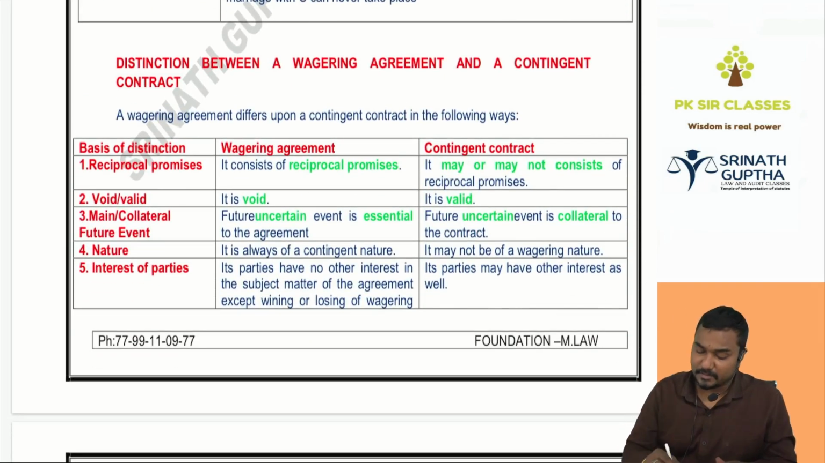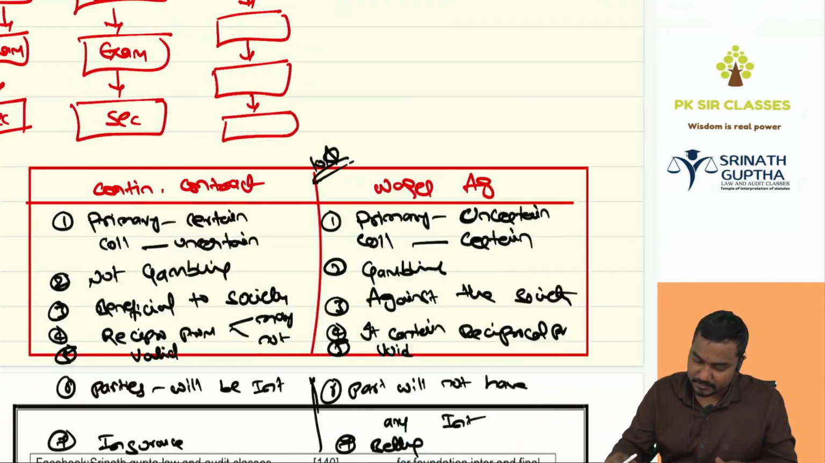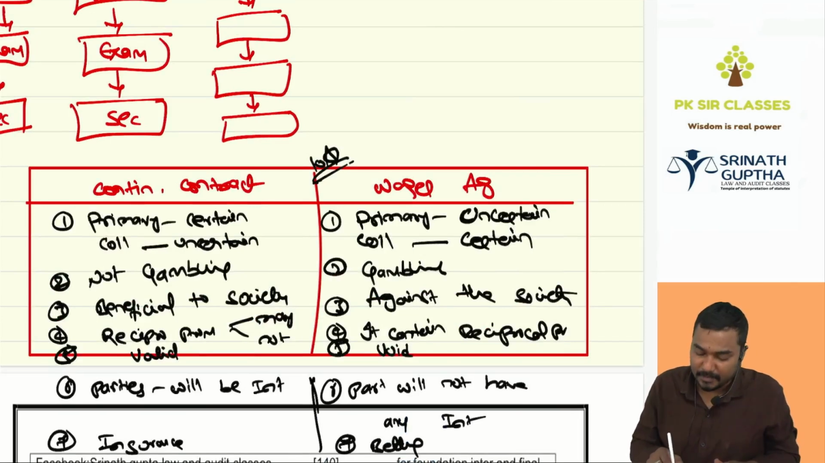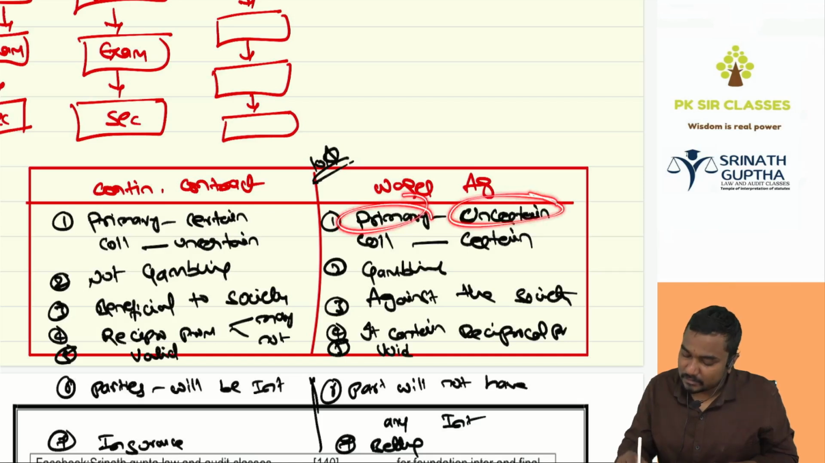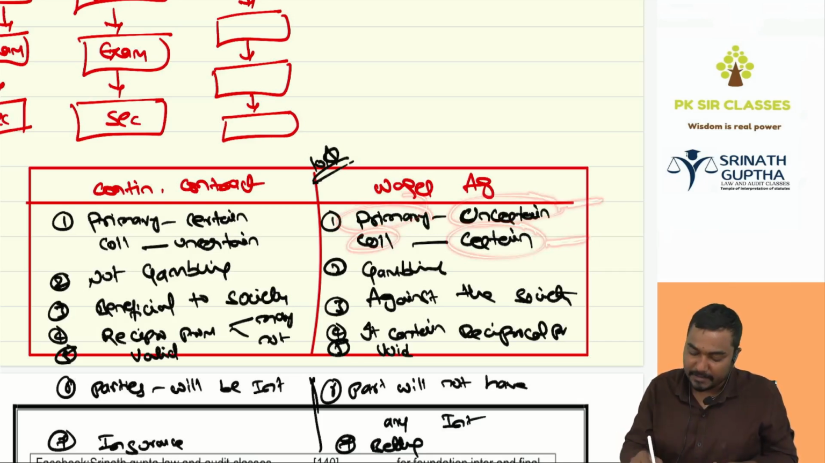This one is also very important: wagering versus contingent. In a contingent contract, the primary transaction is certain and the collateral is uncertain. In wagering, the primary is uncertain and the collateral is certain. Here, raining is primary and paying 100 rupees is collateral. But in the contingent contract, giving you the watch is certain, and whether the ship comes to Mumbai is uncertain.